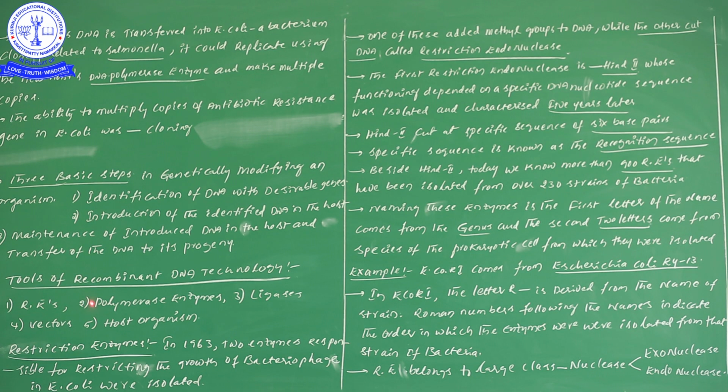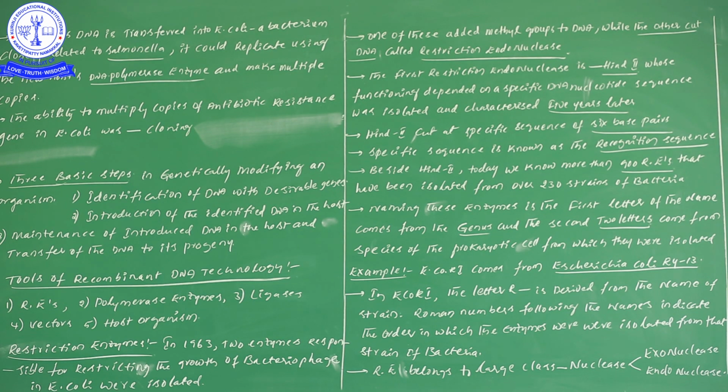Next one, polymerase enzyme. Next one, ligase enzyme. Next, vectors are required. Next, a host organism is required. One more time: there are different types of tools, restriction enzyme, polymerase enzyme, DNA ligase enzyme, vectors, as well as a host organism. Now let us see one by one. The first one is restriction enzymes.